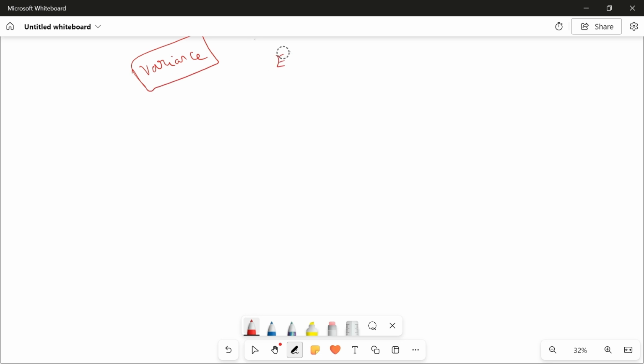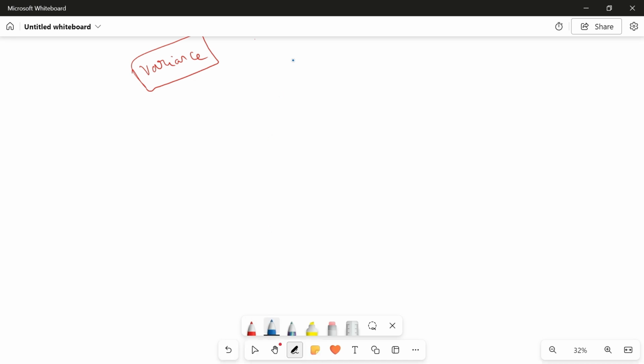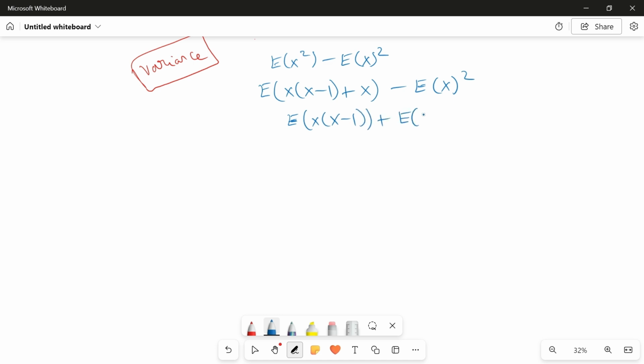E of x square minus E of x the whole square. If you saw the video of binomial distribution where we calculated mean and variance, you remember we did something like this: E of x into x minus 1 plus x minus E of x the whole square. Remember? And we brought in the E inside: E of x into x minus 1 plus E of x minus E of x the whole square.